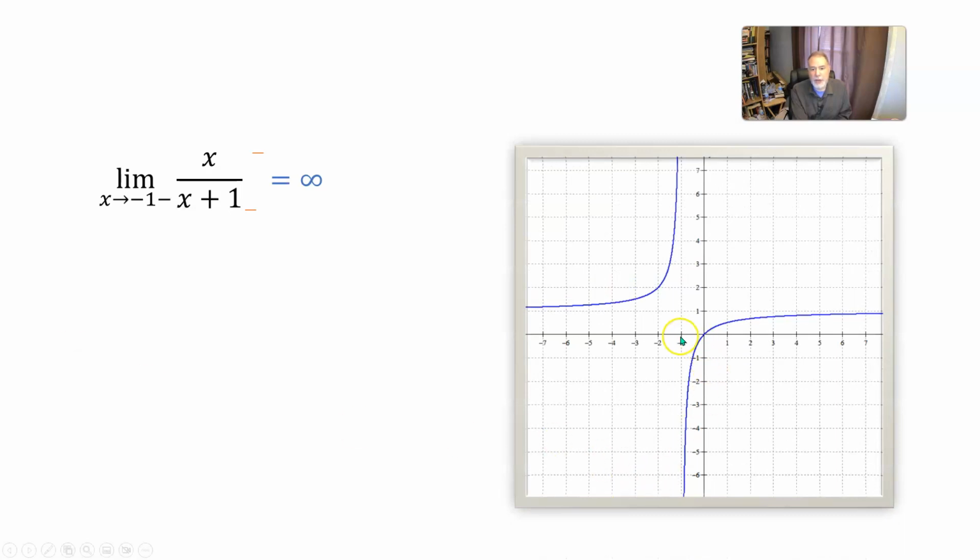So look at the graph. Here's where x is -1. If we are approaching -1 from the left, the graph is headed upwards towards positive infinity.